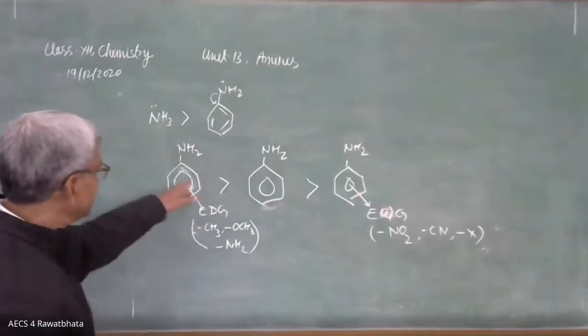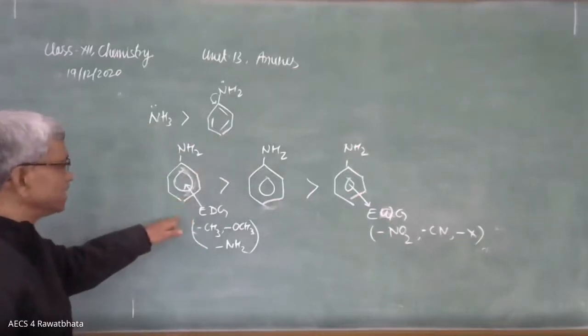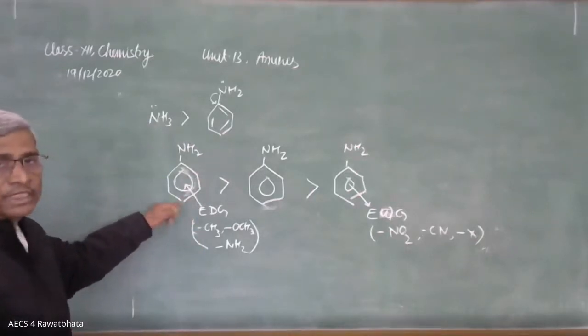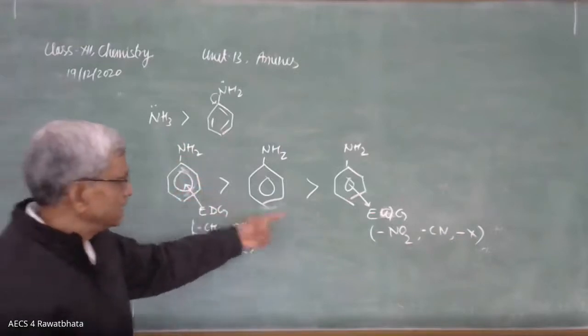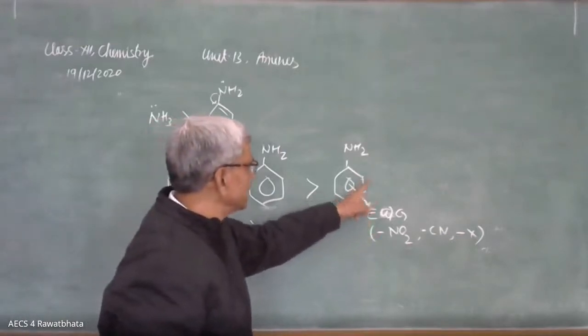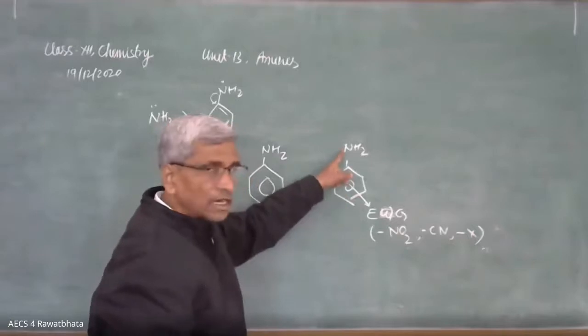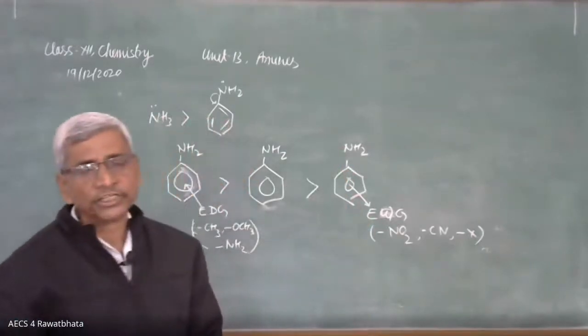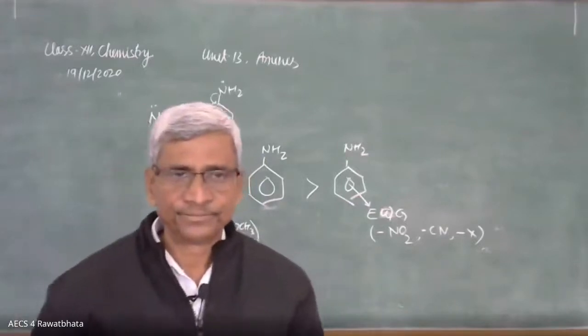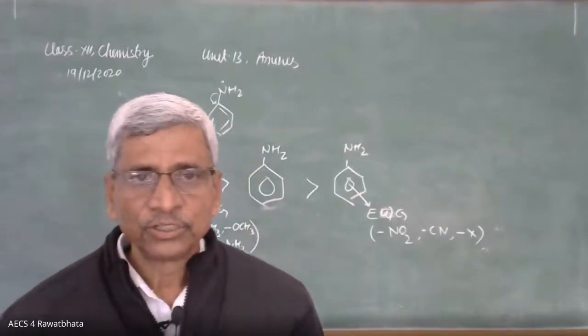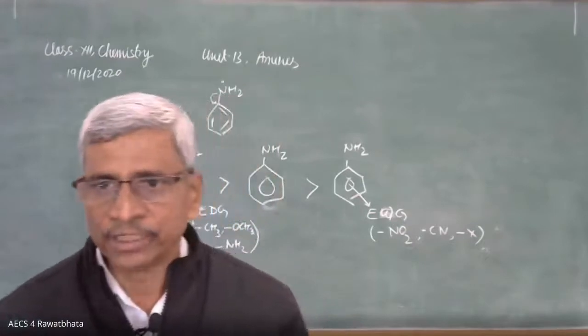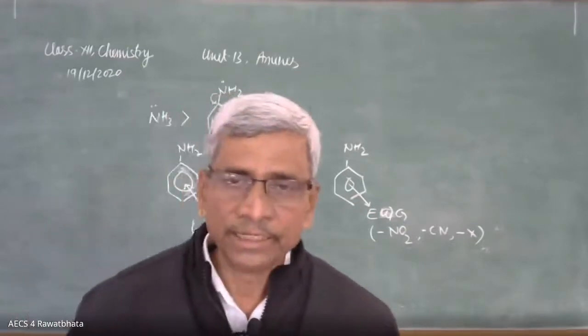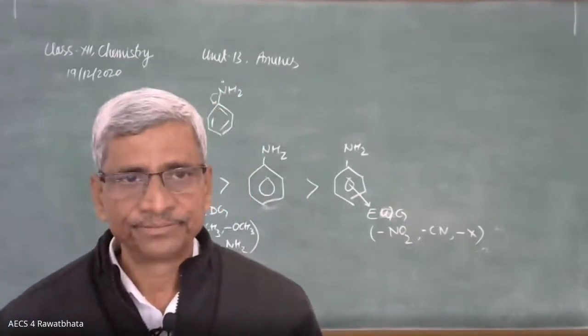Like CH3, it may be here, it may be here. It is going to increase the basic strength. Here NO2 may be present here, it may be present here, because it is an ortho-para directing group. It is going to decrease the basic strength of aniline. Okay. So this is one of the important properties of aniline, the basic character.